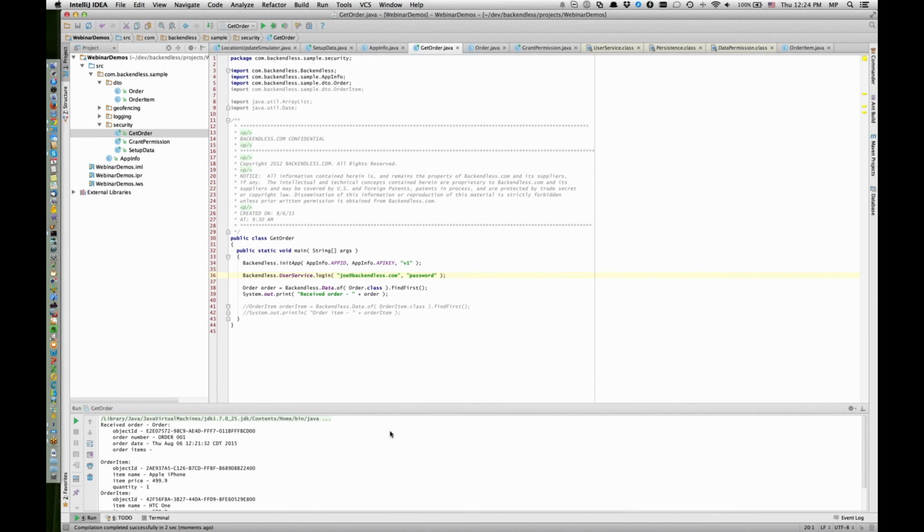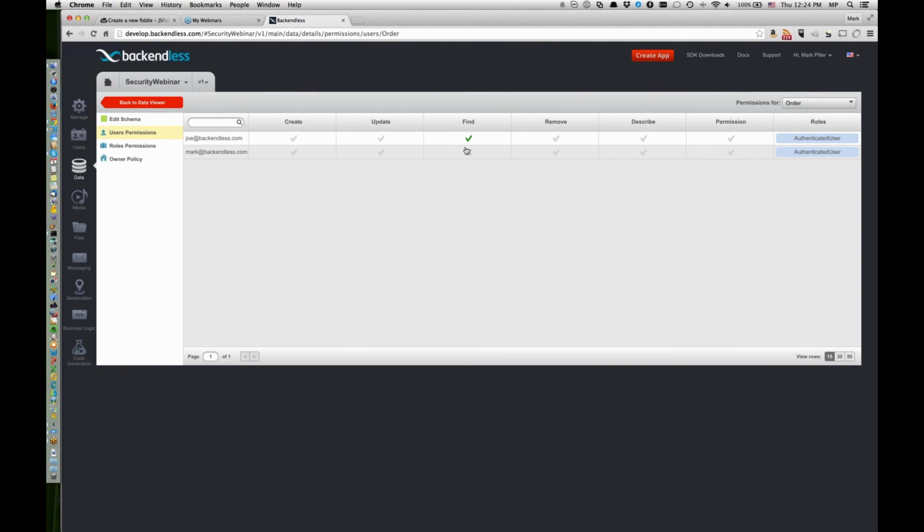Obviously, one of the questions that may come to mind is, what if you want to adjust these permissions programmatically? Because right now, anytime we adjust these permissions, we go to console and make the changes there. However, that's not the only way you can do it. There is definitely a way to control these permissions through the APIs. Okay, and let me show you how this can be done.